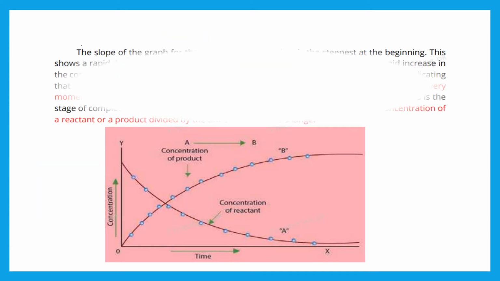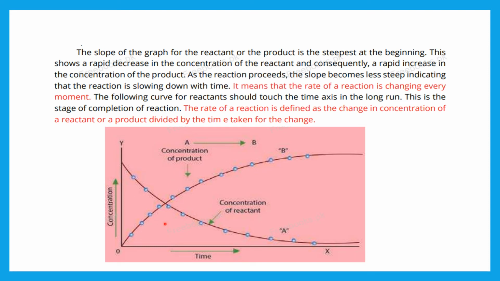Now you can see in this graph, concentration is given on the y-axis and time is given on the x-axis, and here reactant A changes to the product. You can see that at the start the concentration of the reactant is maximum, but with the passage of time the concentration of the reactant is decreasing, and at the start the concentration of the product is 0, but with the passage of time this concentration increases.